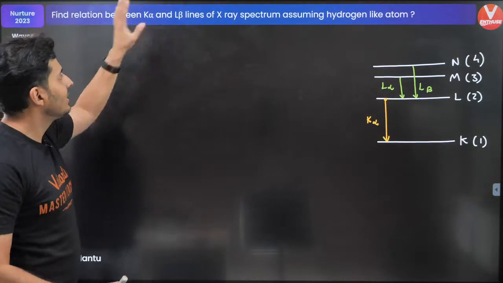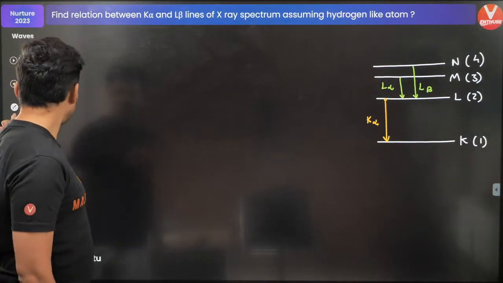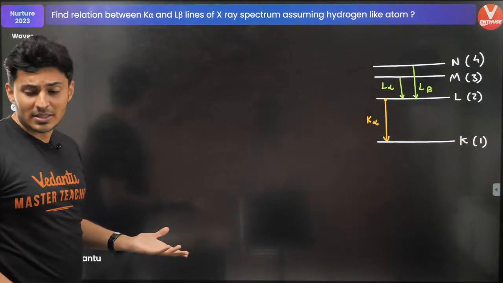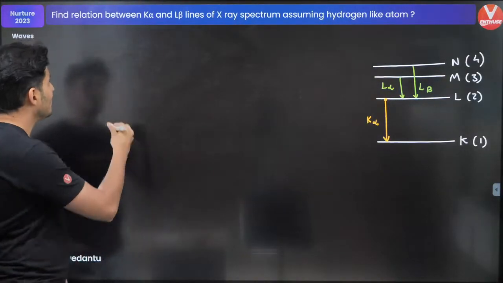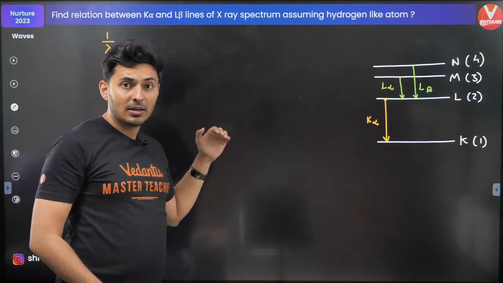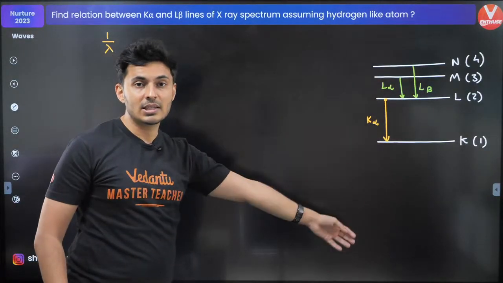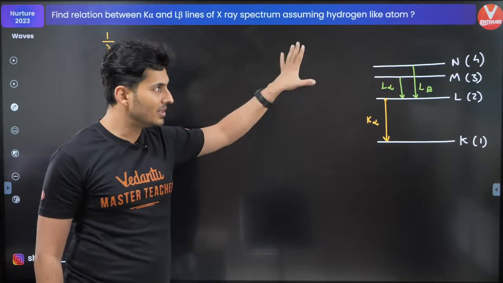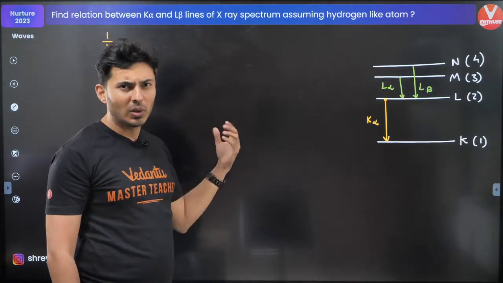Now, let's find the relationship between them using Bohr's model of the atom. Remember your Rydberg's constant formula? Just use that. Ankit, go back to the starting part of the session. In this session only, I have given you all the series and the transitions. It's there in the PDF, also in the lecture. Just go to the start of the class.